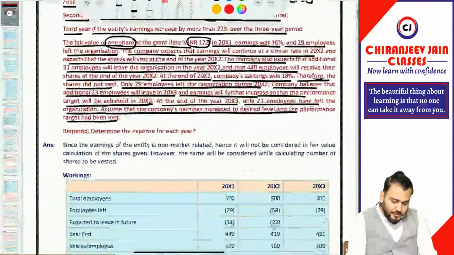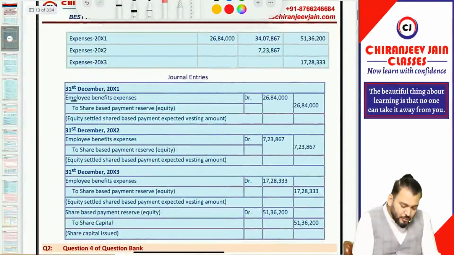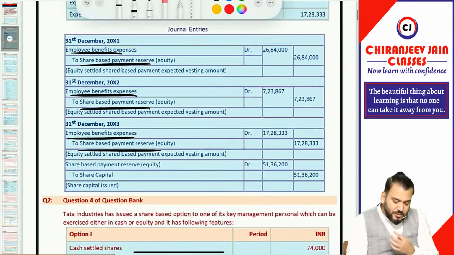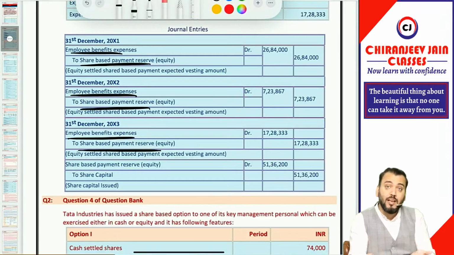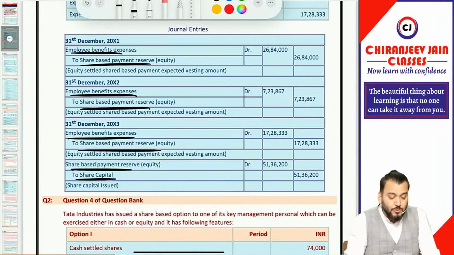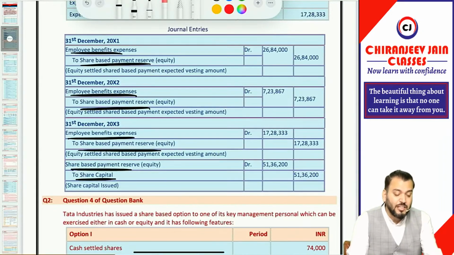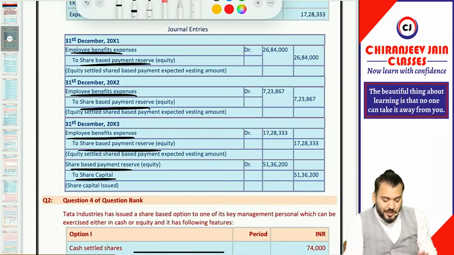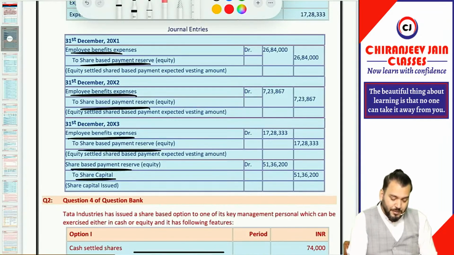Let's check. You can see EB expense to SBP reserve, EB expense to SBP reserve, EB expense to SBP reserve, and you can see at the last, it has been assumed that all employees exercise the option. It is not given in the question, but they have taken one assumption, SBP reserve to share capital, because the nominal value of the shares has not been given. Therefore, the entire amount has been transferred to equity share capital. Got it? Correct. If nominal value had been given, then you can say this amount is capital and this amount is premium. Simple.